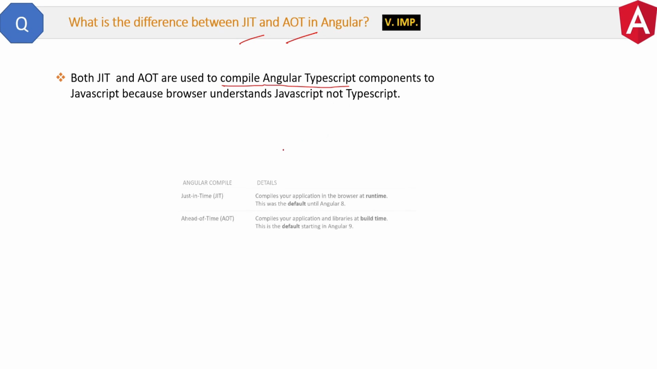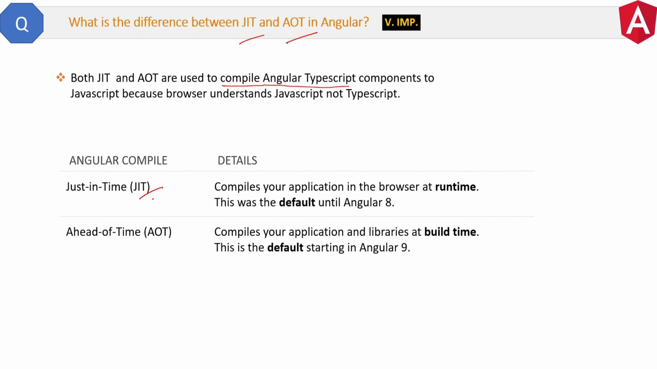The difference is JIT, which stands for Just-in-Time Compiler, compiles your application in the browser at runtime. Remember runtime. And this was the default compiler for Angular until Angular 8. Whereas AOT, which stands for Ahead of Time Compiler, compiles your applications and libraries at build time. Remember again, build time. And this is the default starting in Angular 9.